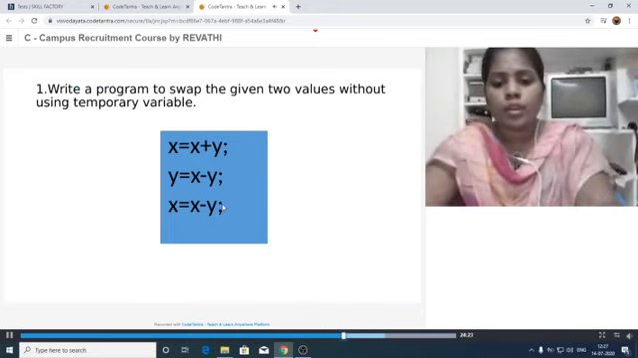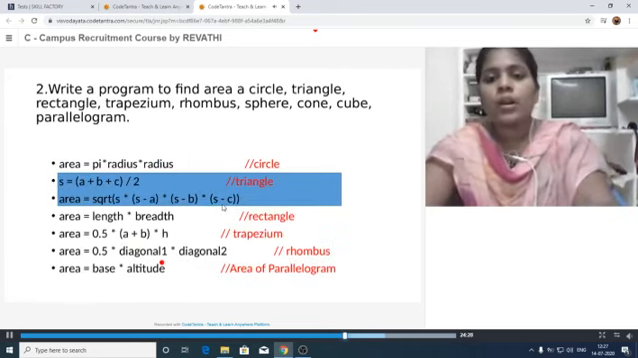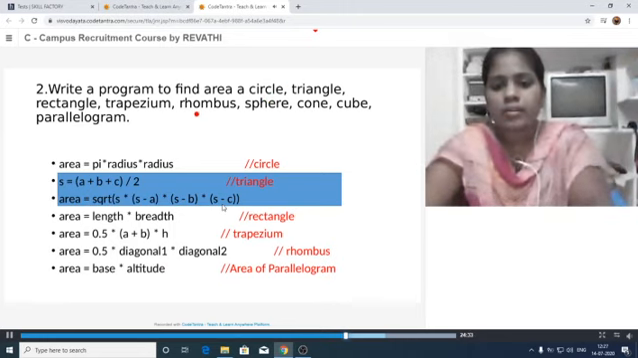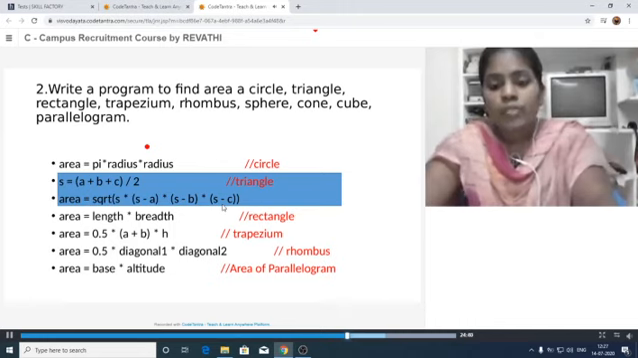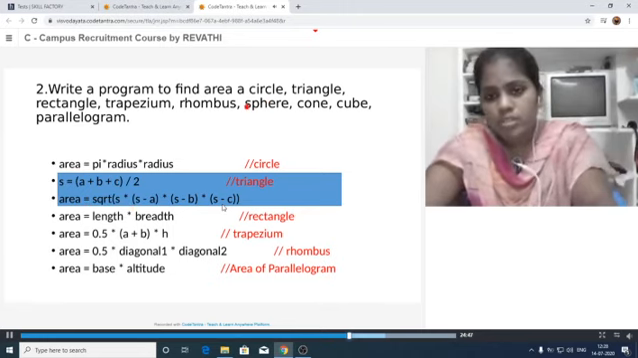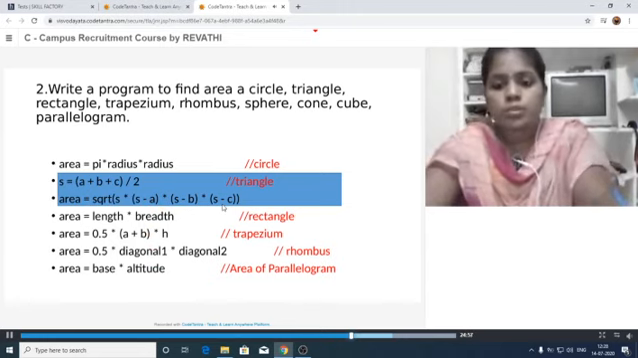Now let us see the next program. Write a program to find area of circle, triangle, rectangle, trapezium, rhombus, sphere, cone, cube, parallelogram. Okay, before going to write the program for this one, first we have to gather all the area formulas for this one. So I will show some of them, remaining all you have to work out depending upon these formulas. So let us see the first one.